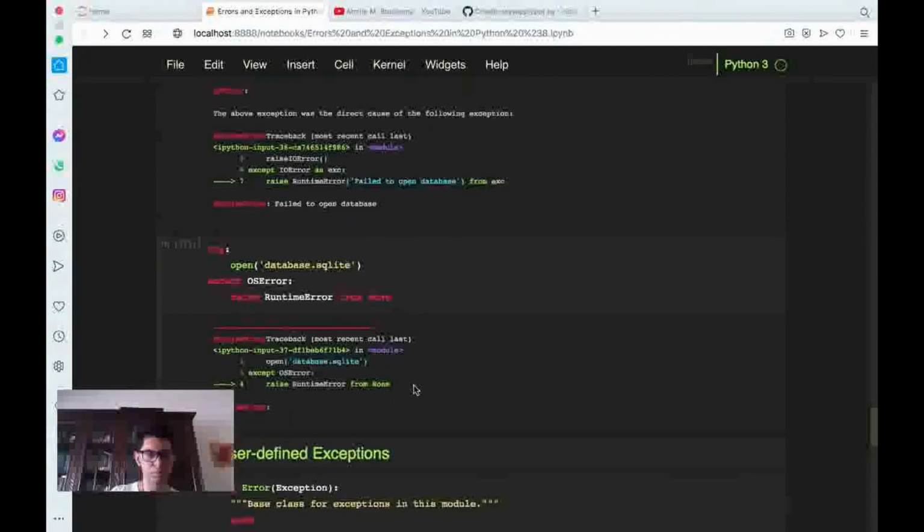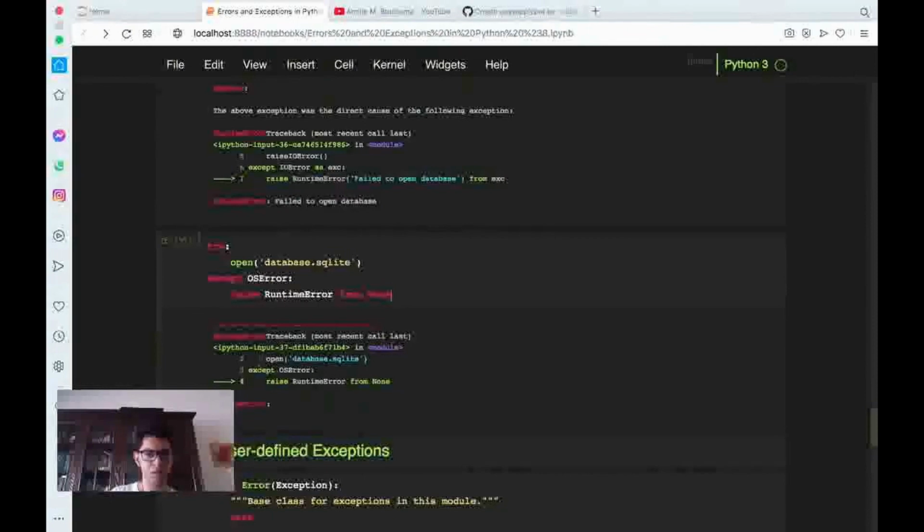And here we try to open it because we don't have, let's say maybe we do not have this database with SQL, and here as we accept this OSError, we are raising a RuntimeError, and somehow we're just obscuring this OSError in a RuntimeError. Actually, from having an OSError, we say, okay, that's a RuntimeError. That's not an OSError anymore.